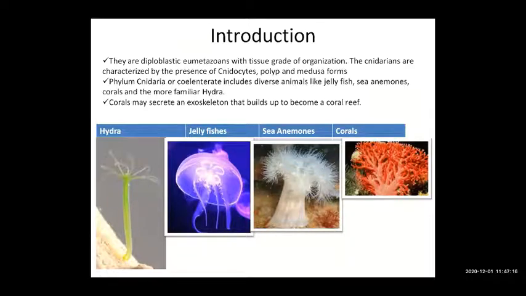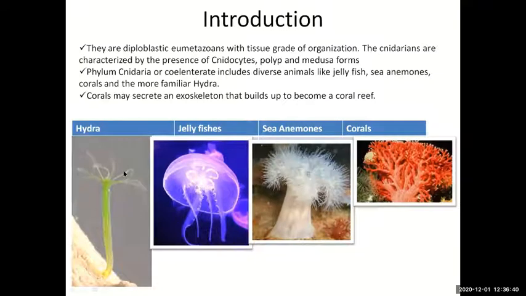Now, what type of organisms are found in phylum Cnidaria? Some of the common examples of phylum Cnidaria or Coelenterata are: first is Hydra. The most common example by which we usually recognize the phylum Cnidaria is Hydra. Then the second example is jellyfishes.